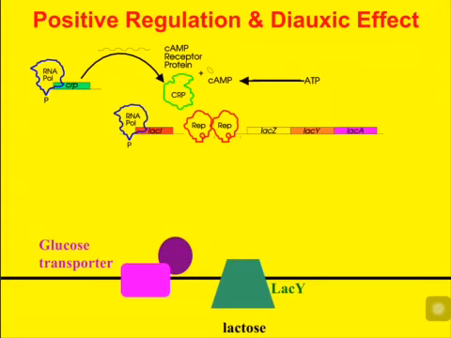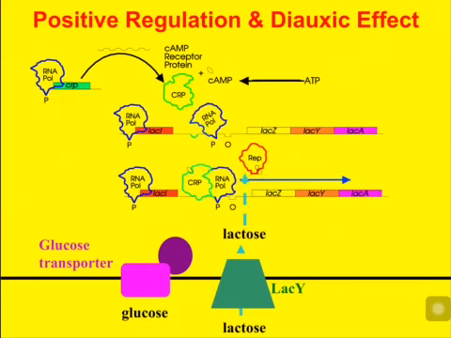When the glucose transporter is active, when glucose is coming in, that's when the glucose transporter, in this model, is somehow inhibiting the lactose transporter. When glucose gets eaten up and it's not active, now lactose can come in, pull the repressor off, we get transcription.